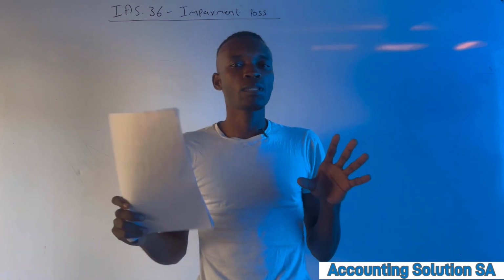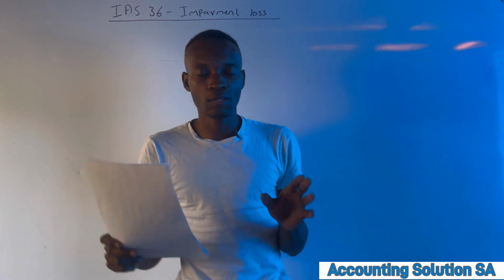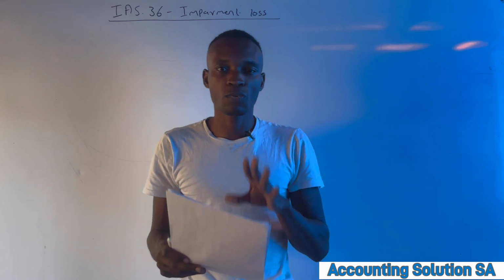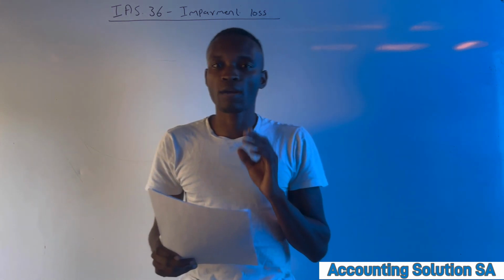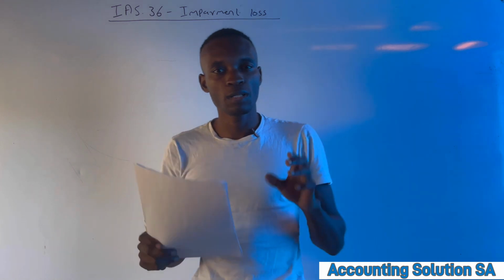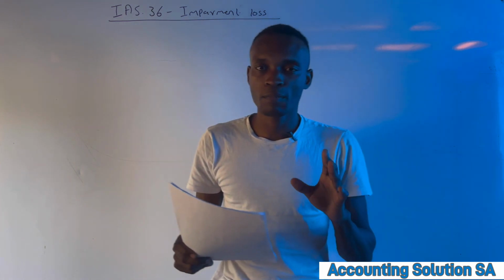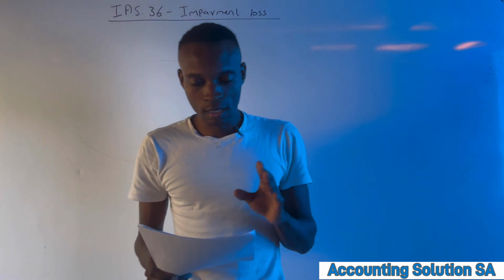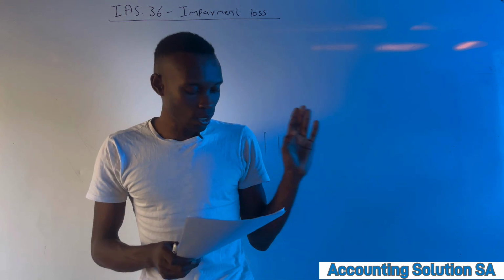Before we start with trick questions, make sure that you understand these basics so that when we talk about IAS 36, you know we need to apply a certain principle. Okay, so I did some notes which I'm going to show you on the other side.